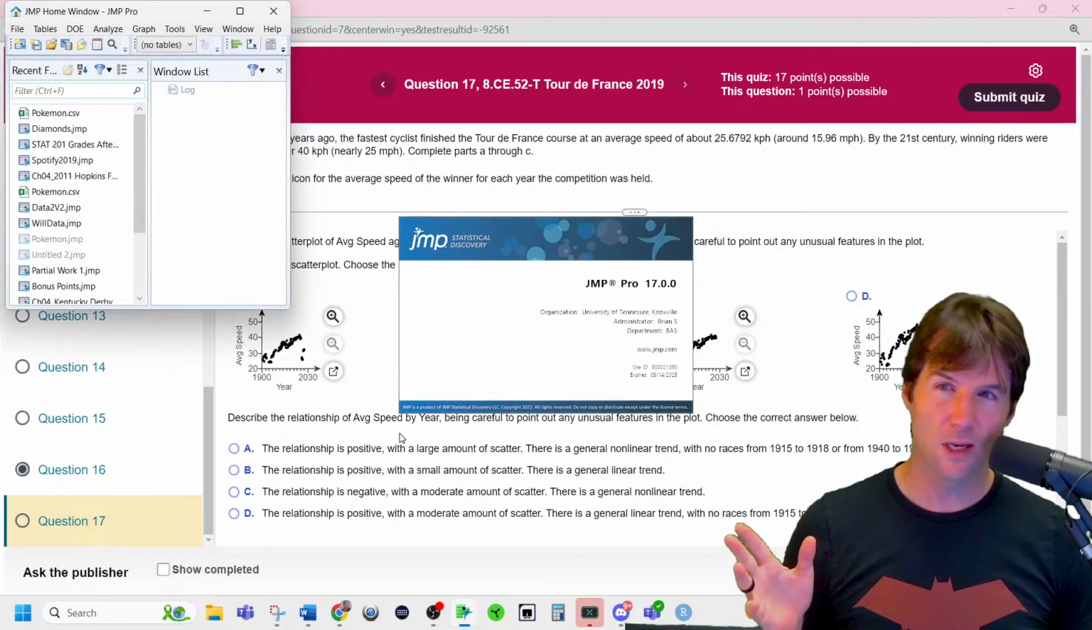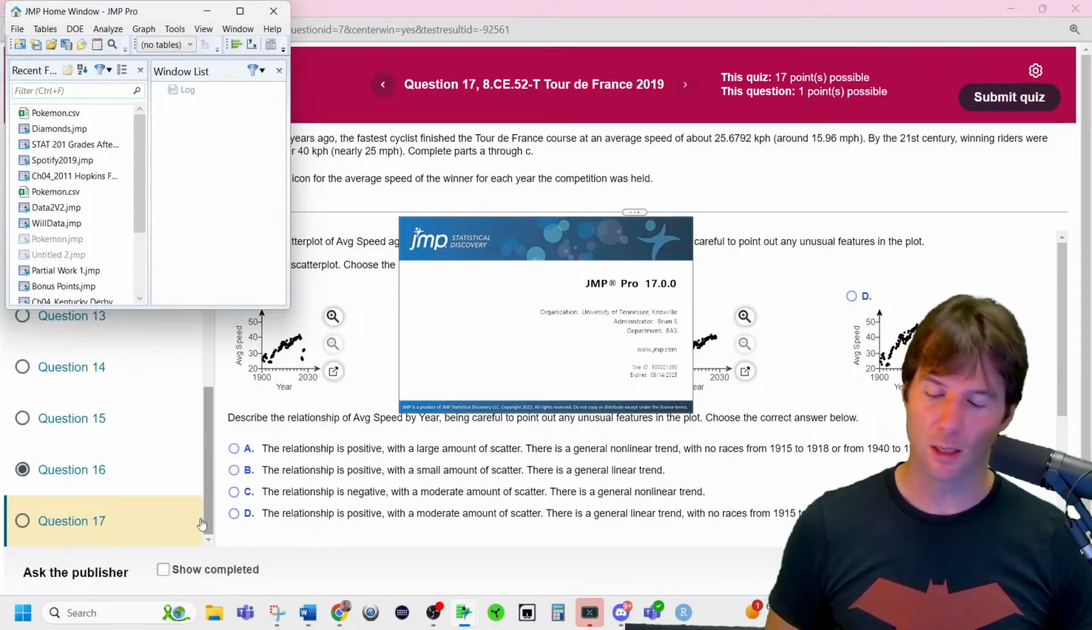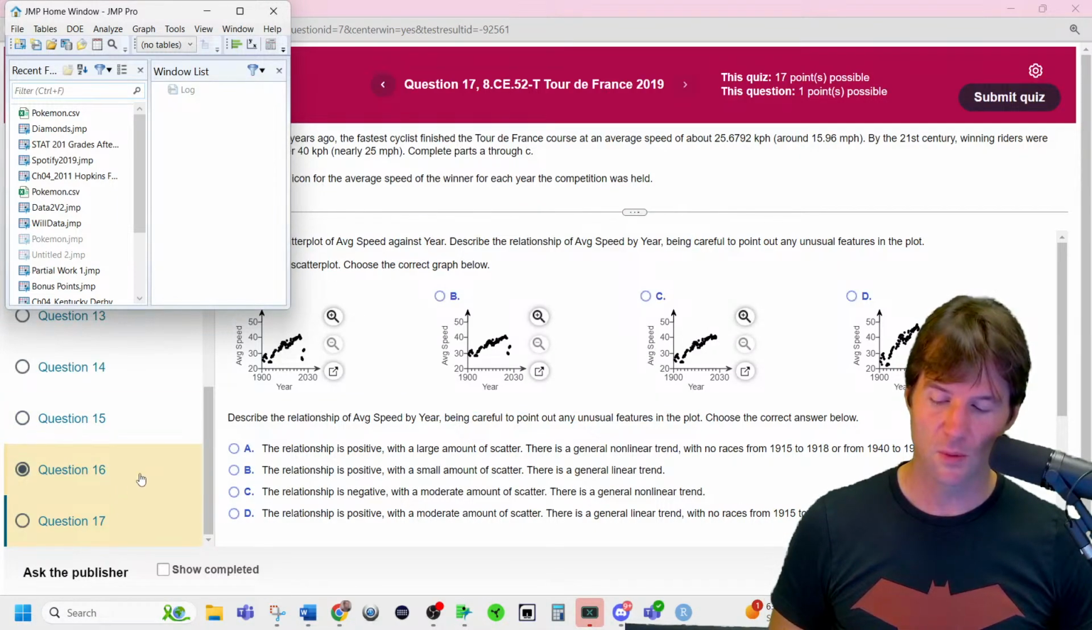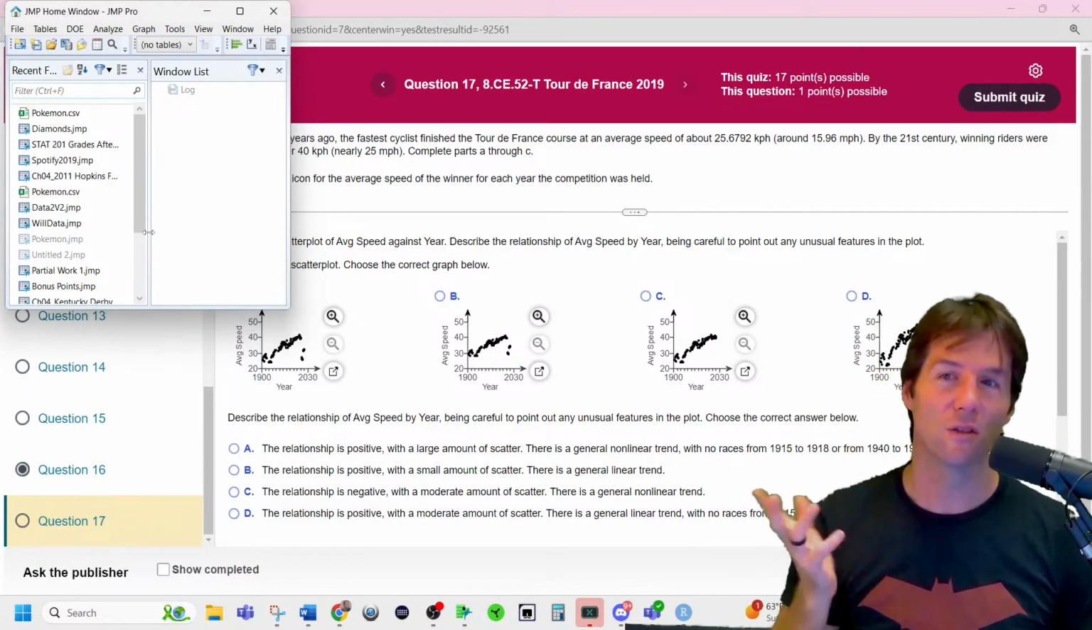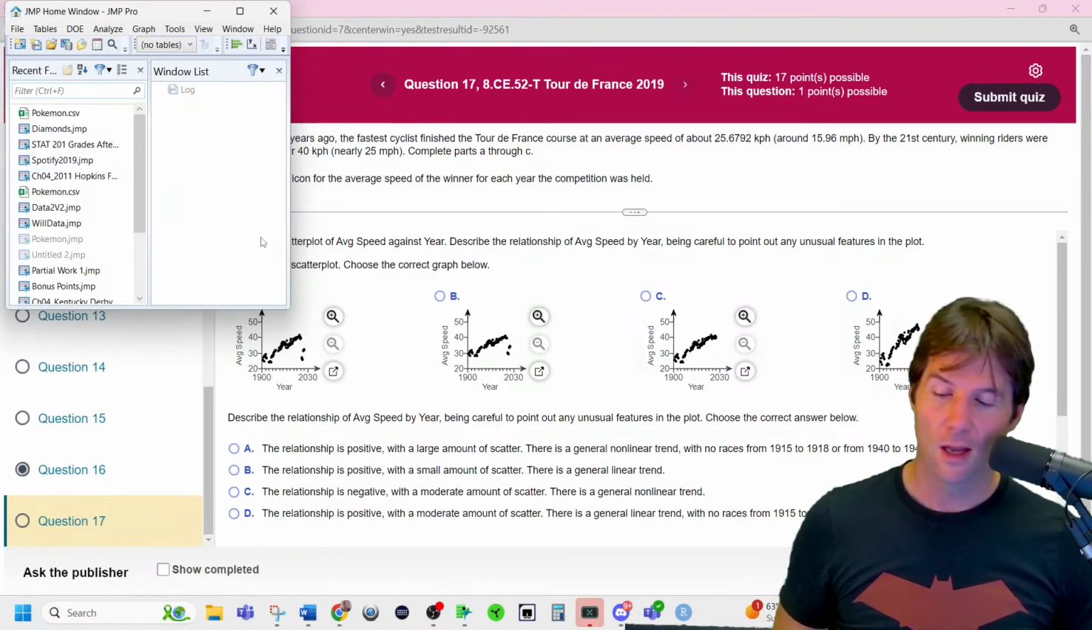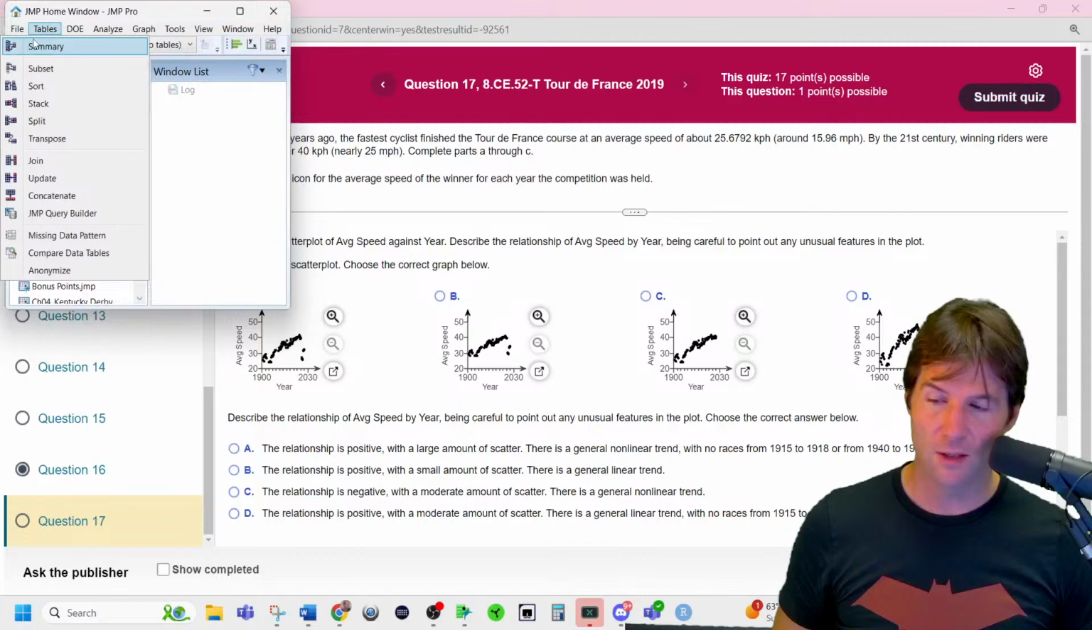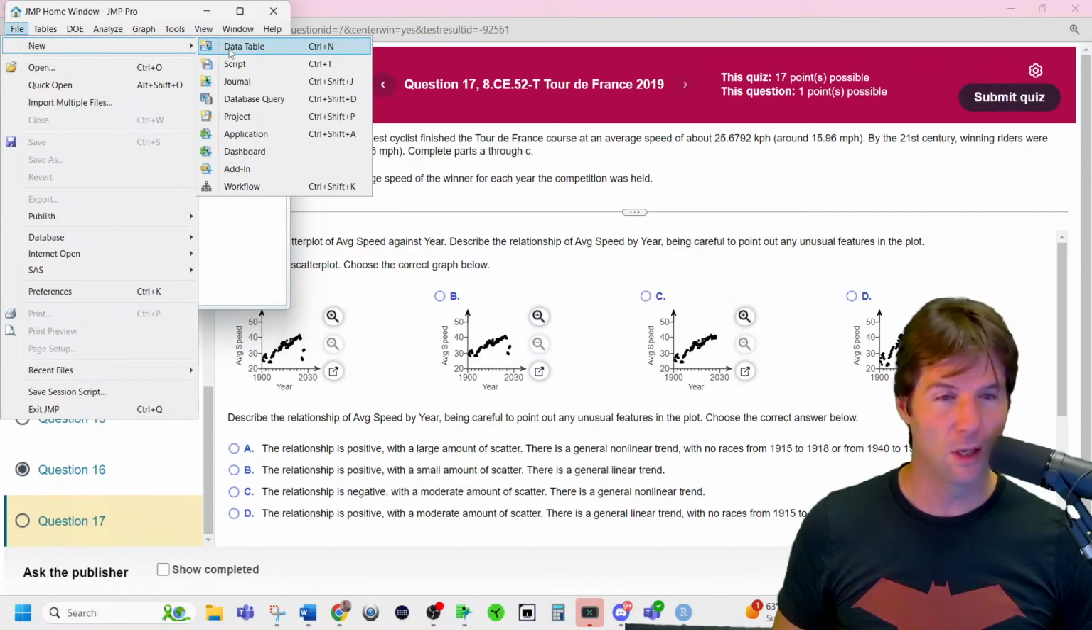Close out. If you have the window saying tip of the day, just close that. There'll be a little checkbox down there. Hit don't show tip of the day and then X out of that. I don't have it open. I don't use it, so just let it go. And now I'm going to hit File, New Data Table, which can be done via Control-N.